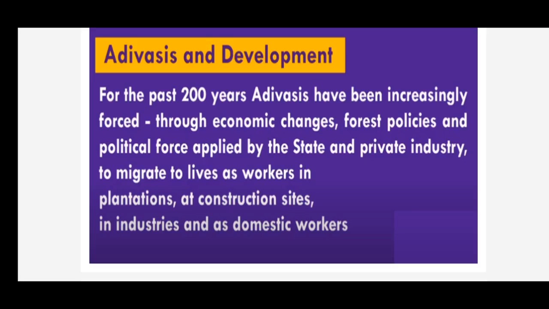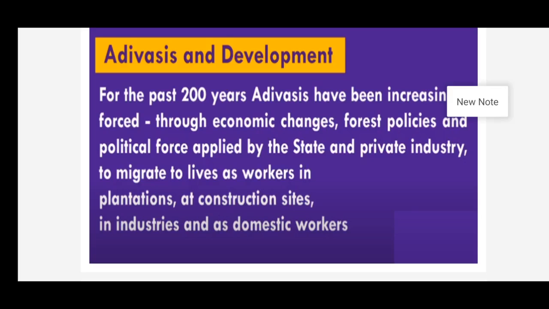So these Adivasis are migrating from one place to another, as plantation workers, or working at construction sites, or in industries. Like in cities, these Adivasis work as domestic workers, because you all know that these people do not have education and they only know about the forest and forest-based products.